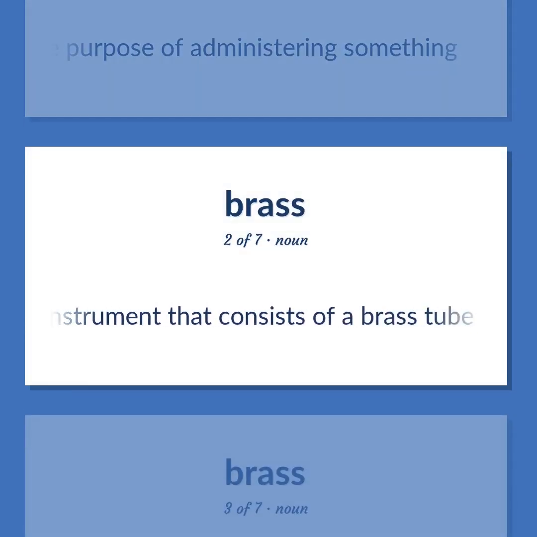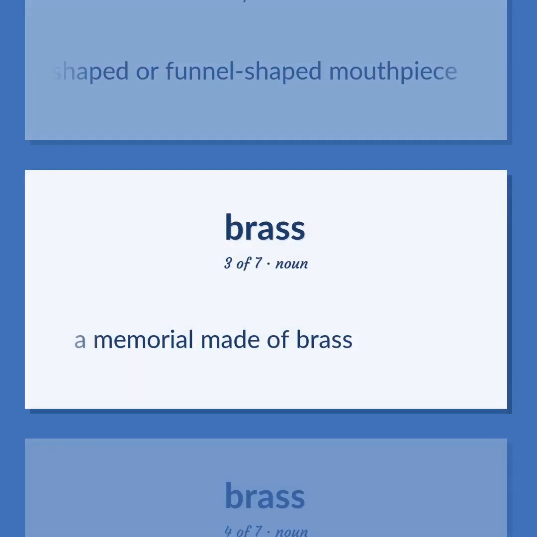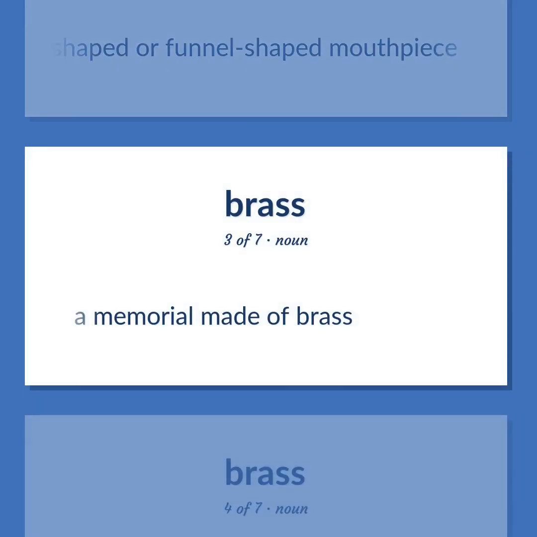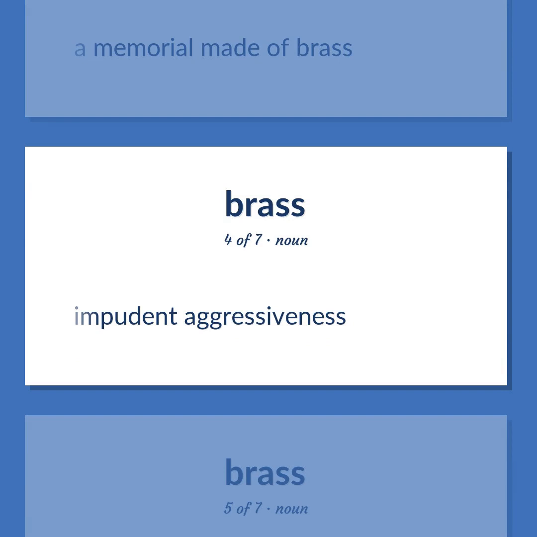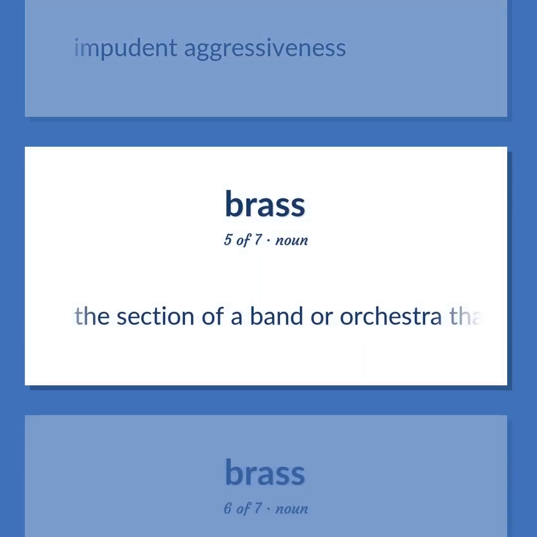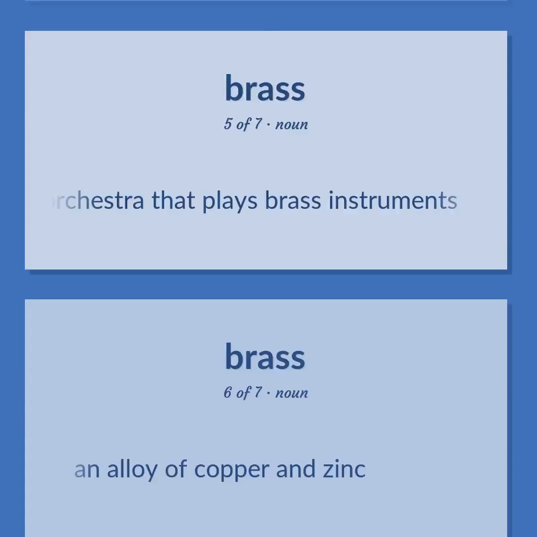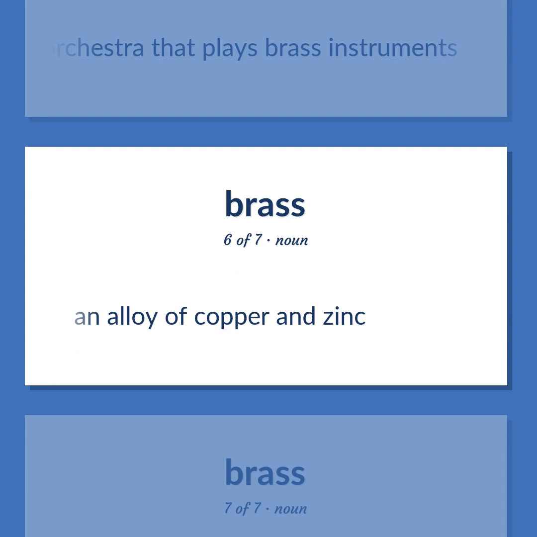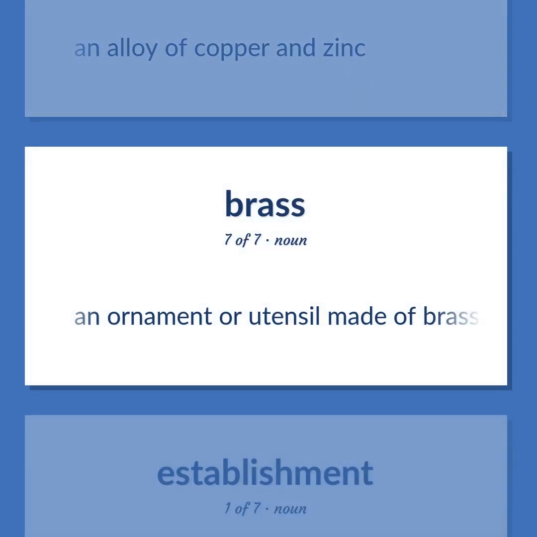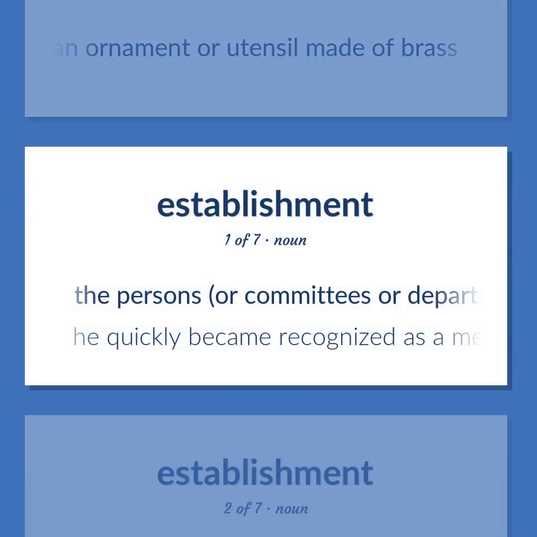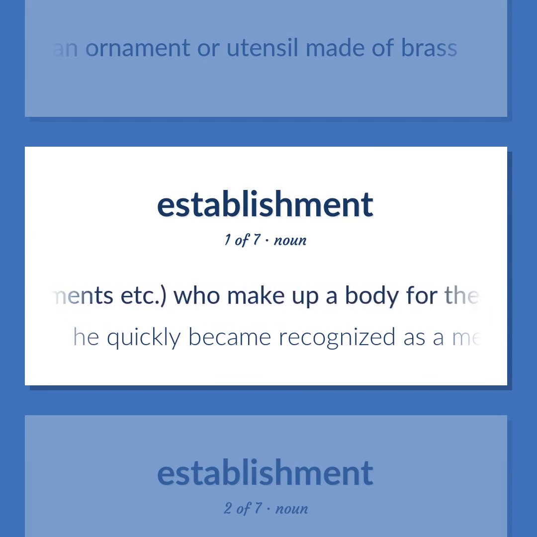A wind instrument that consists of a brass tube, usually of variable length, that is blown by means of a cup-shaped or funnel-shaped mouthpiece. A memorial made of brass. Impudent aggressiveness. The section of a band or orchestra that plays brass instruments. An alloy of copper and zinc. An ornament or utensil made of brass. The persons, are committees or departments etc., who make up a body for the purpose of administering something.